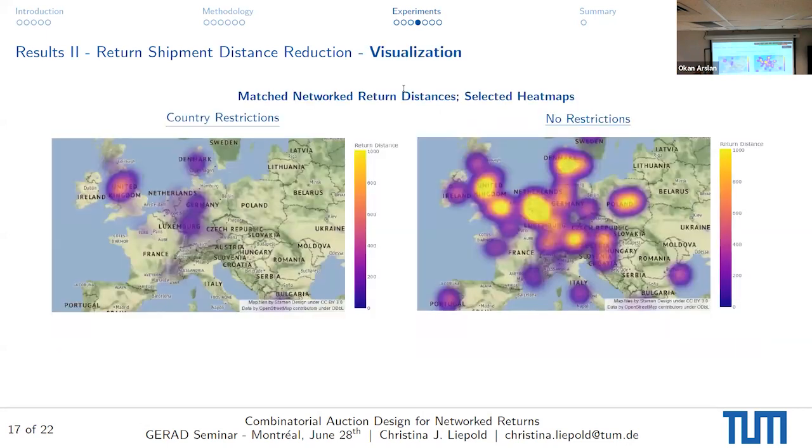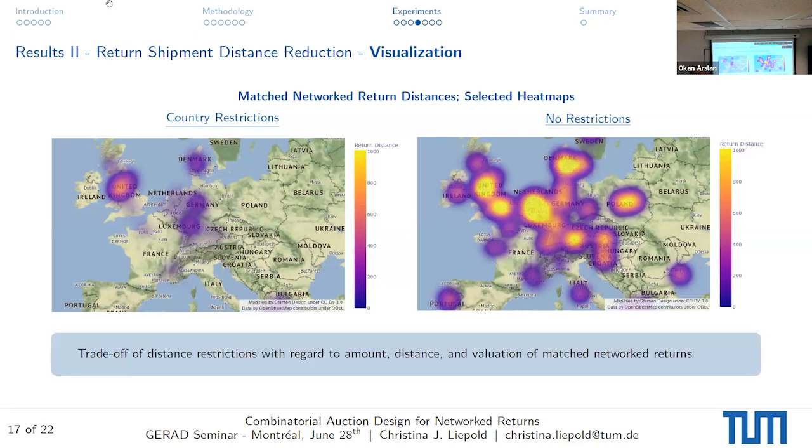Another way of looking into this is to just zoom into Europe, for the simple reason that in Europe, a lot of stuff is happening with this marketplace. Here we see that the country restrictions basically give us a smaller amount of returns being matched and also a smaller distance of those having to be returned. In the no restrictions case, you see a lot more stuff is going on. There's a lot more network returns being matched. However, they're also sent in a shipment with a longer return distance. So this is basically saying, okay, the distance constraints or restrictions pose a trade-off with regards to the amount, the distance, and the valuation of the network returns.